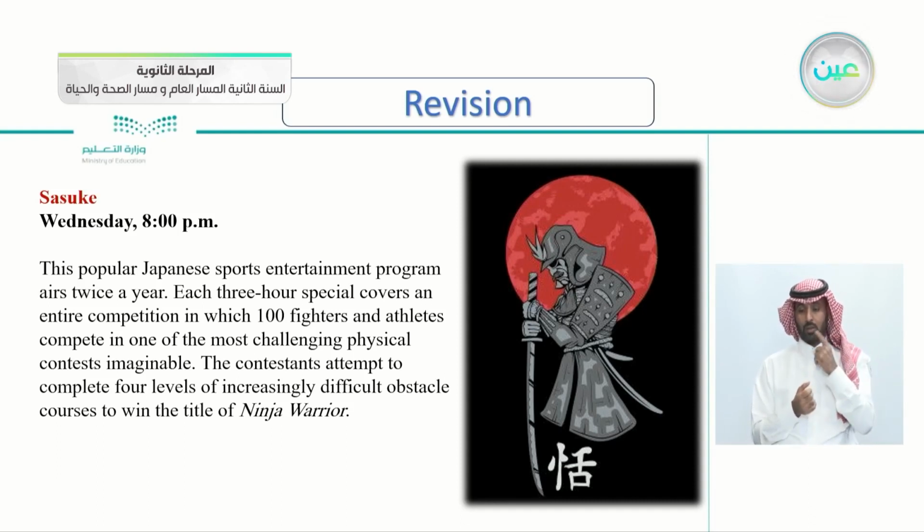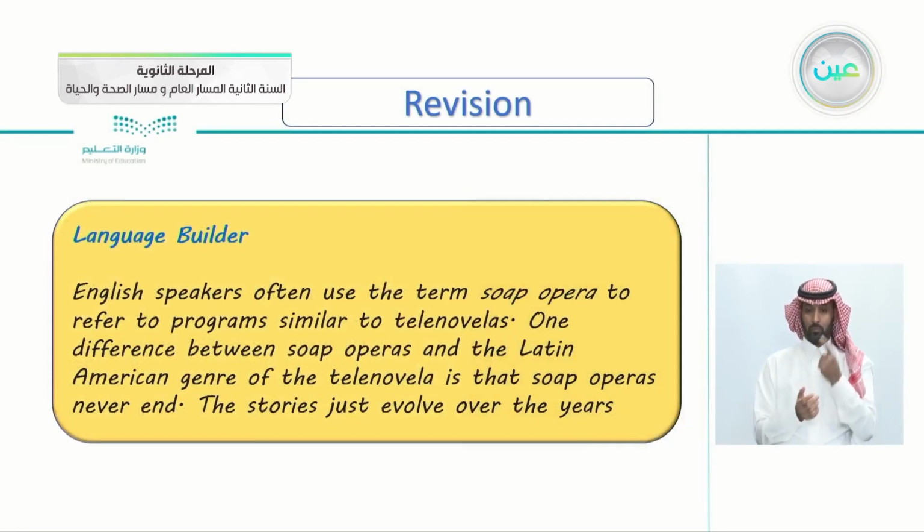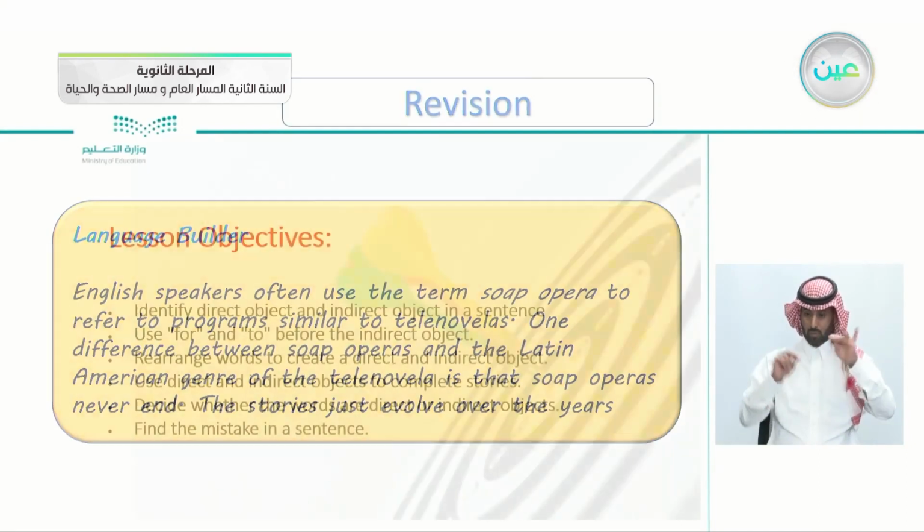It's about 100 fighters and athletes competing in one of the most challenging and physical contests imaginable. Then we read about the language builder regarding the telenovelas and soap operas, and we learned how soap operas don't end, they never end. The stories just evolve over the years.